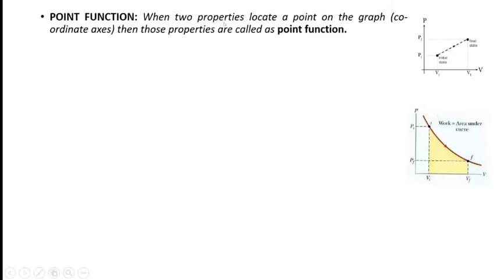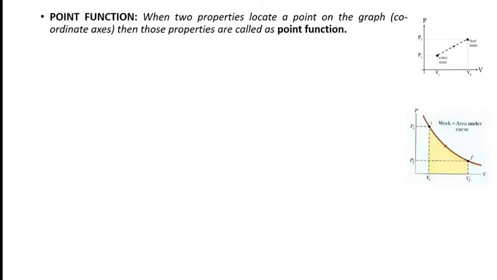Consider the pressure P1 and pressure P2. Change in pressure is represented by P2 minus P1. Then it is called a point function. Point function: when two properties locate a point on the graph or the coordinate axis, those properties are called point functions. Means those properties which are represented by initial state and final state are called point functions.